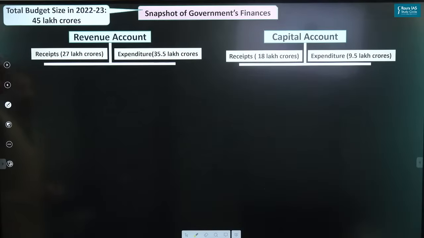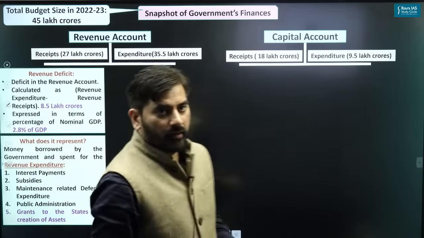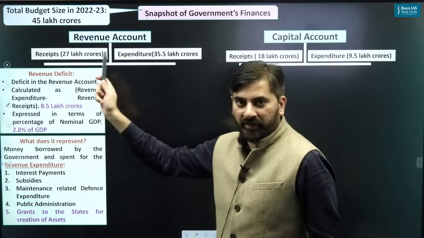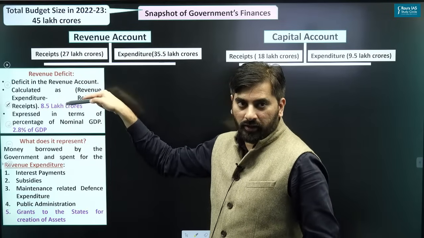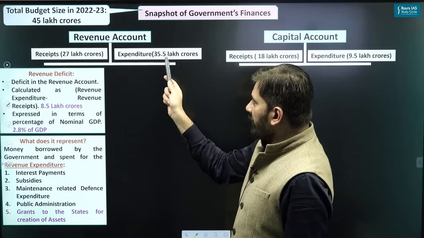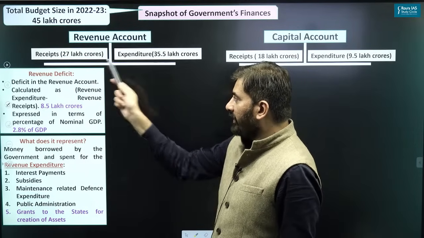Okay. Now coming to the important deficits. I hope everyone knows the concept of deficit, right? You have revenue deficit, which is basically the deficit in the revenue account. And you can see the deficit in the revenue account. Revenue expenditure is 35.5. Revenue receipts is 27.